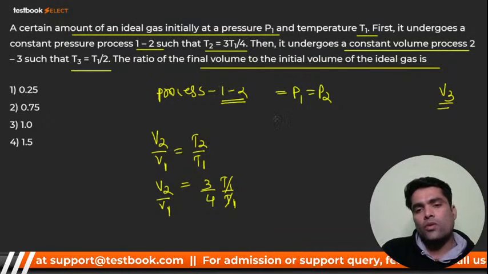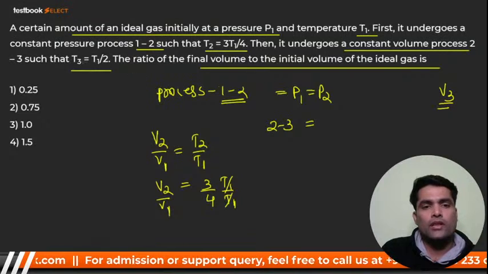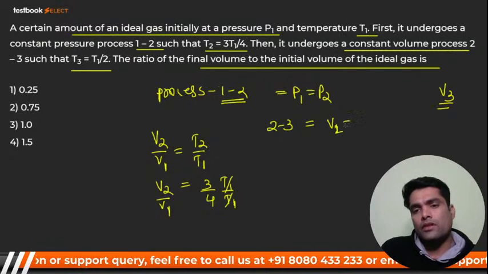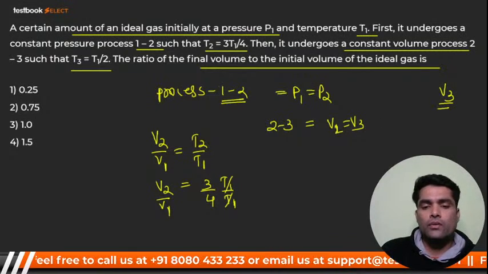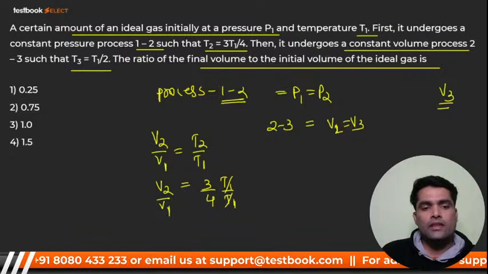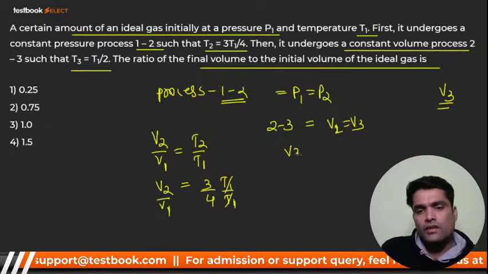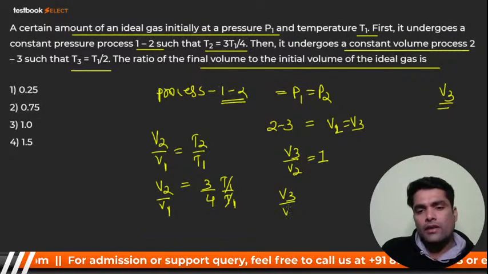Similarly, if I go for process 2-3, in that they have kept constant volume. In this, V2 is equal to V3. If V2 is equal to V3, what can I write? I can write V3 by V2, that means V3 by V2 will be 1, right?